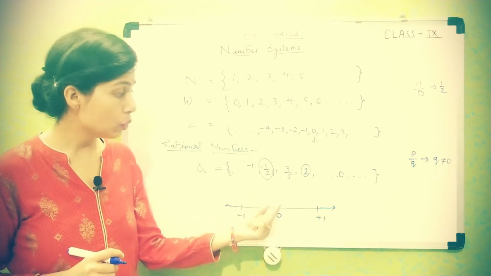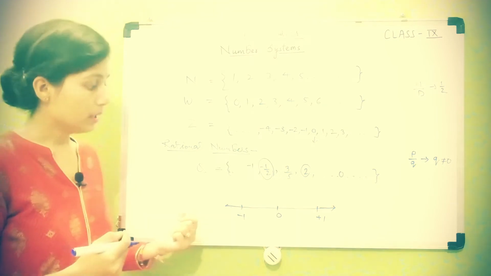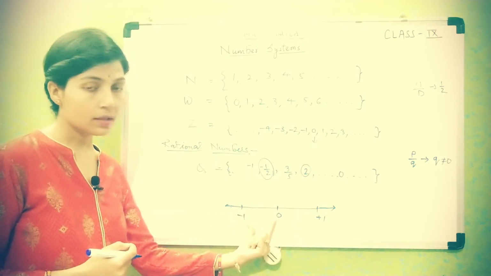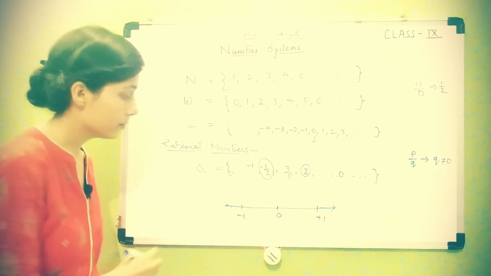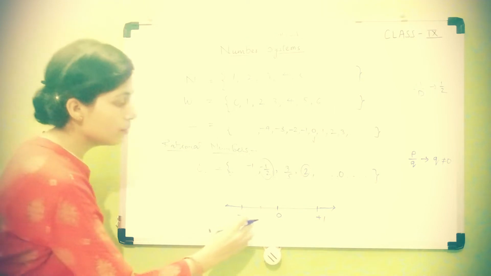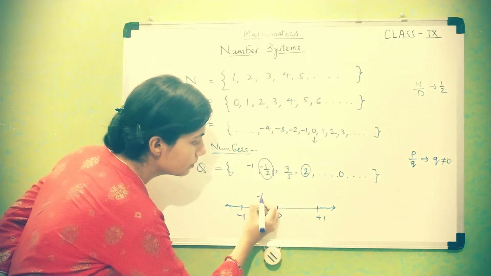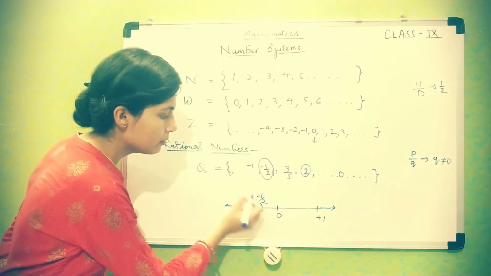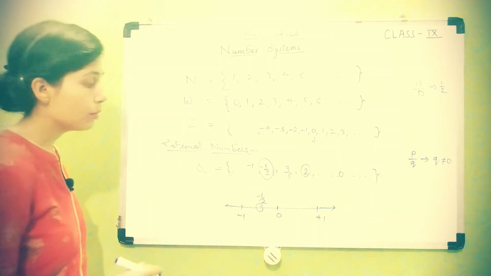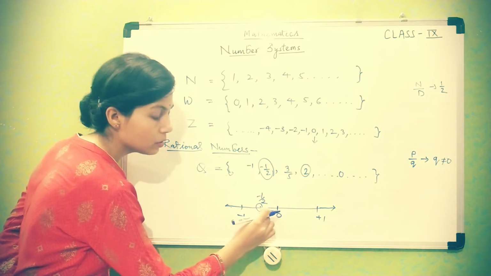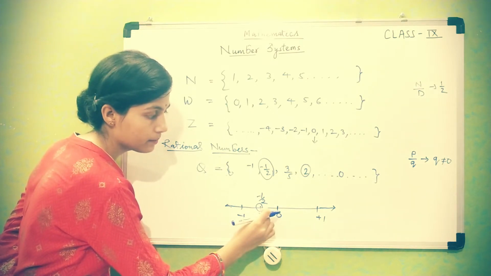So you have to go on the left side of 0, and divide this -1 to 0 part into 2 parts. So -1/2 will come here. This point will represent -1/2.